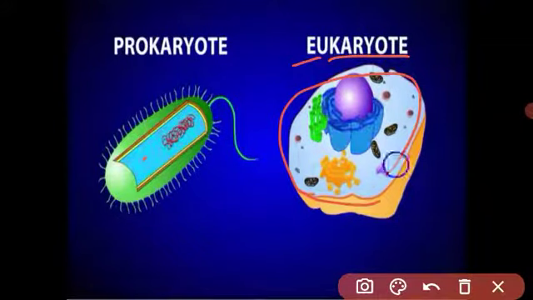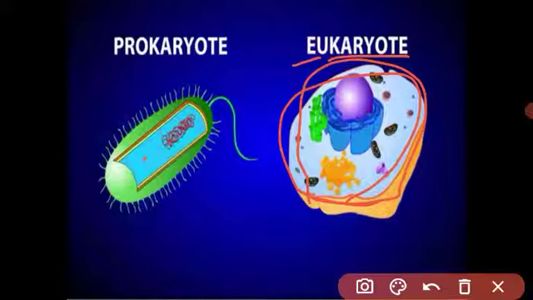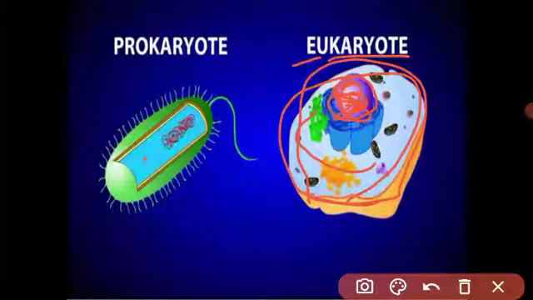The nuclear membrane is present. The cell membrane, plasma membrane is present. All organelles are present. The nucleus is covered by the nuclear membrane. The DNA is present in the nucleus, as several long chromosomes in the eukaryotic cell.